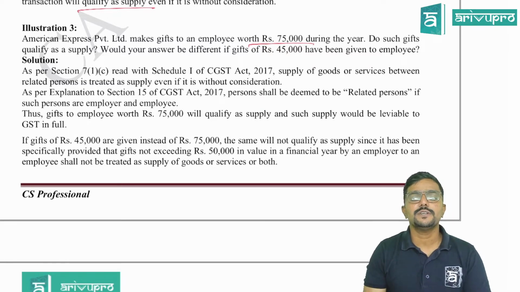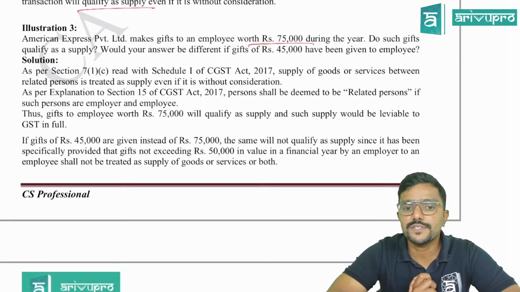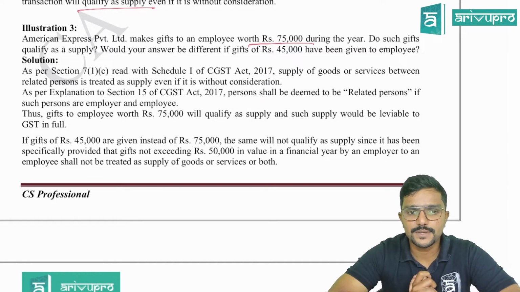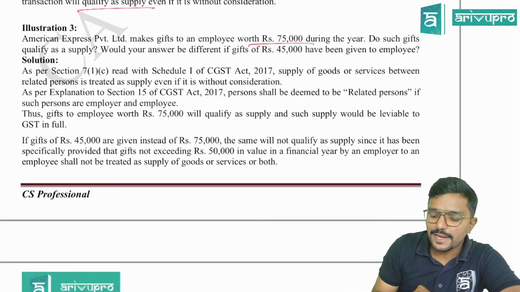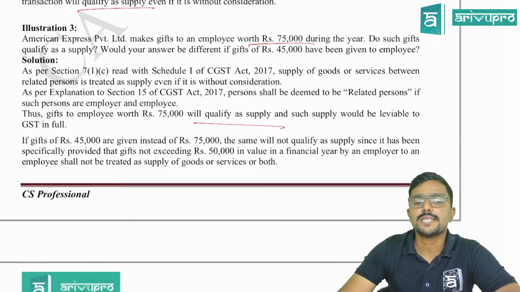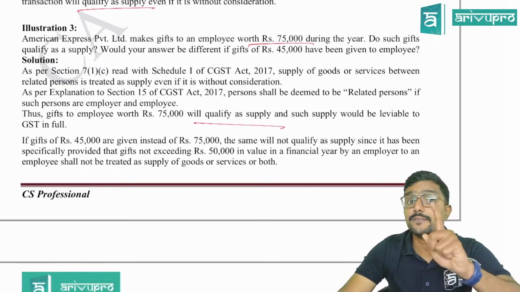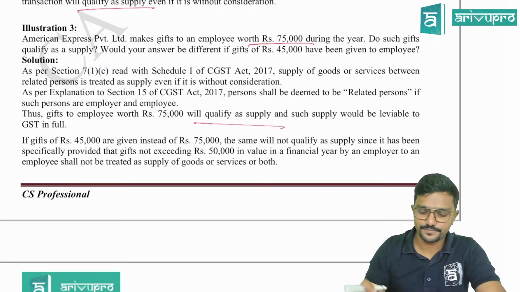As per explanation to section 15 of CGST Act 2017, persons shall be deemed to be related persons if such persons are the employer and employee. Thus, gifts to the employee worth 75,000 will qualify as a supply, and such supply would be liable to GST in full. Means the entire 75,000 would be taxable, guys, not only 25, entire 75.